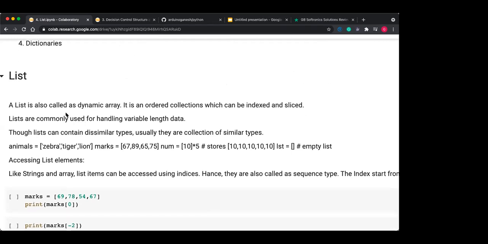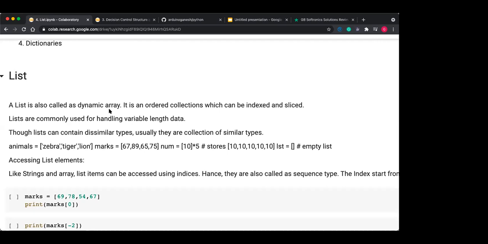So list is called a dynamic array. Why dynamic array? Because we can change the size of the list once it is declared. Suppose when you declare the list the size is 4 only, but you can increase the size, add some items, or delete some items. So that's called a dynamic array. It is an ordered collection. Why? Because the data items stored inside the list are stored one after another in memory. After the first number gets stored, then the second, then the third, then the fourth. So it is an ordered collection.